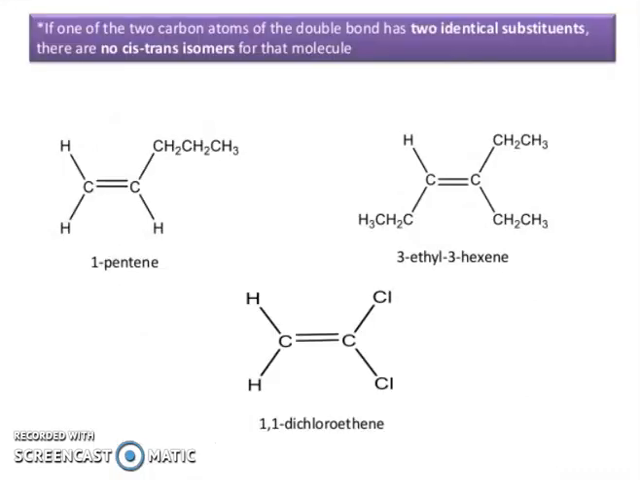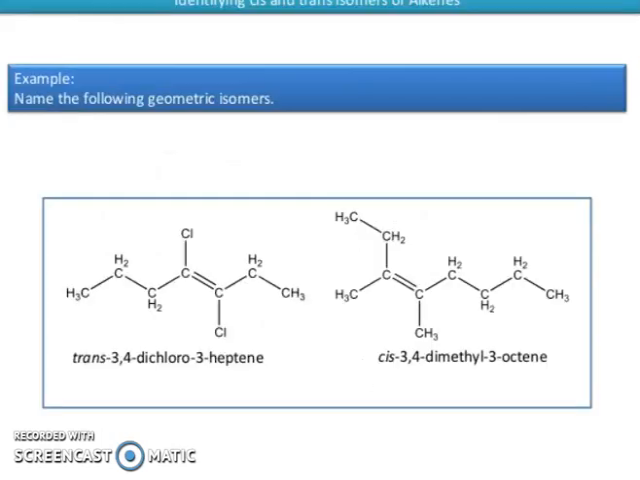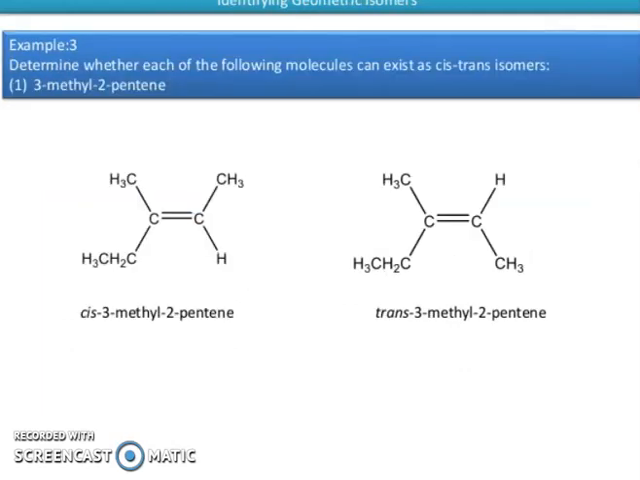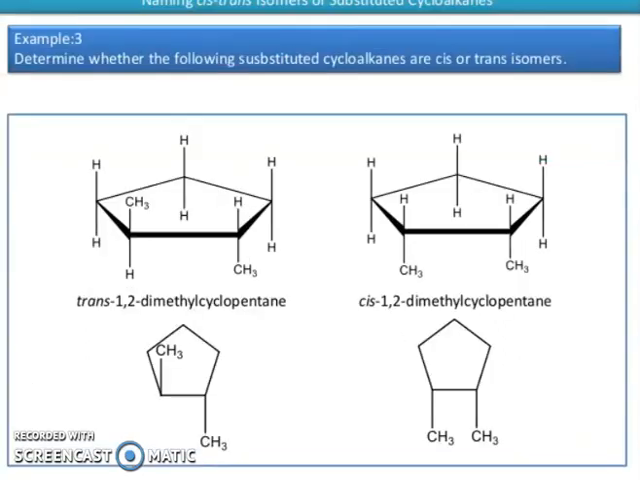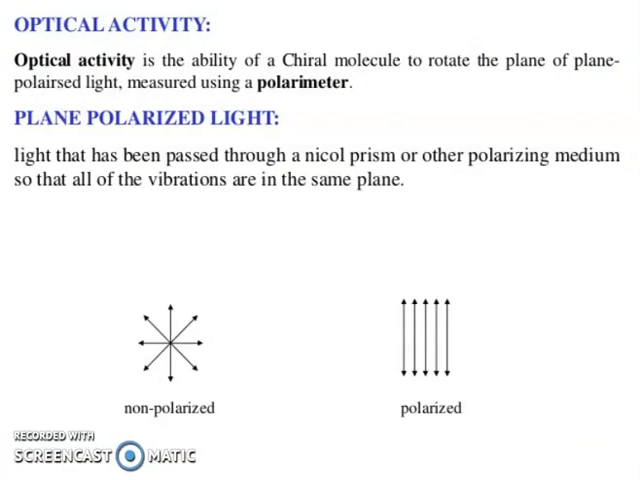So, if one of the two carbon atoms of a double bond has two identical substituents, there is no cis-trans isomerism for that molecule. You can see 1-butene, 3-methyl-3-hexene, and 1,1-dichloroethene. So name the following geometrical isomers, trans and cis. You can see cis and trans, cis, trans, trans, cis.